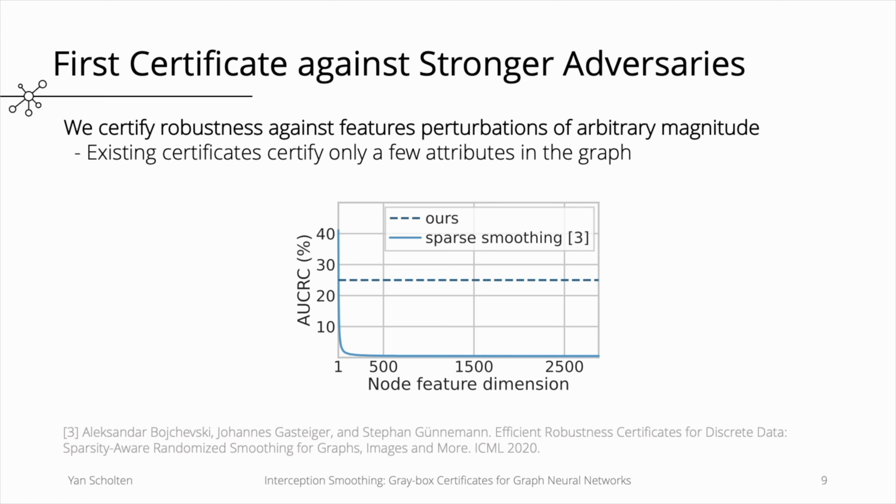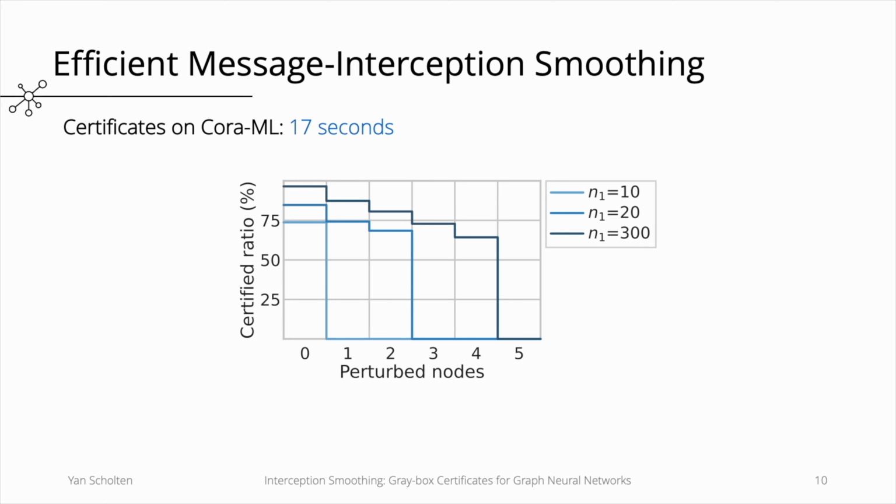This is in contrast to existing certificates that can only certify a few attribute changes all over the graph. For example, if each node had just a single feature, then we could certify many nodes with such certificates. However, in practice, nodes usually have a high feature dimensionality, so such certificates do not really work to certify entire nodes. The exciting part about our certificates is that they are completely independent of how high dimensional the underlying node data might be. Our method is also efficient.